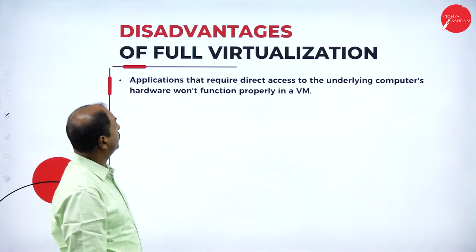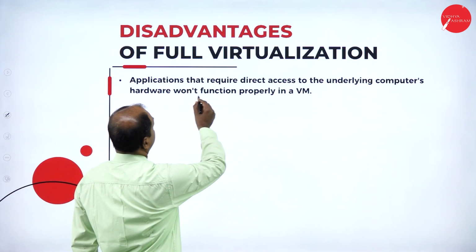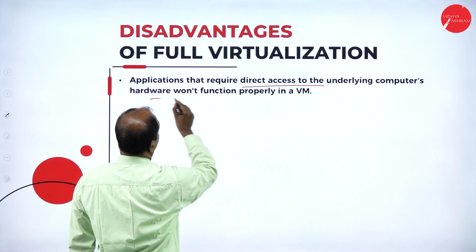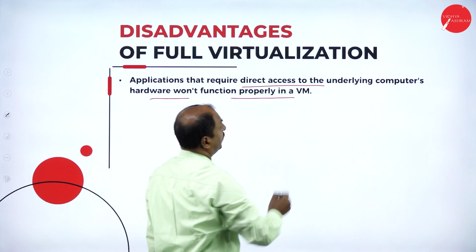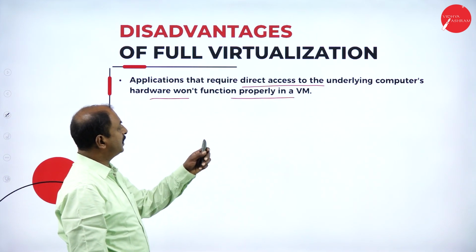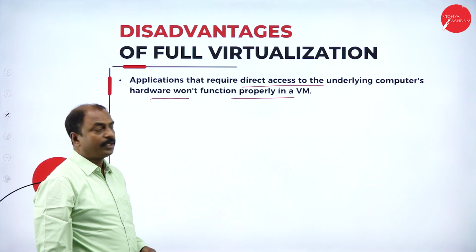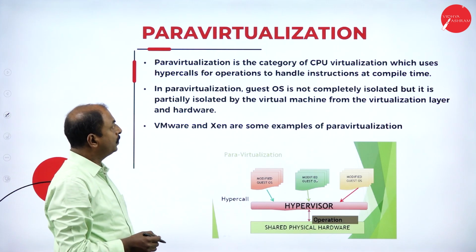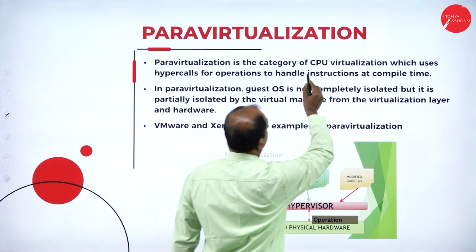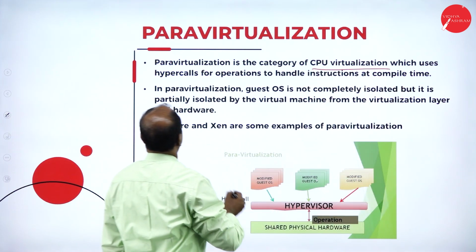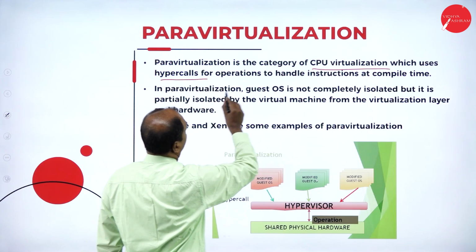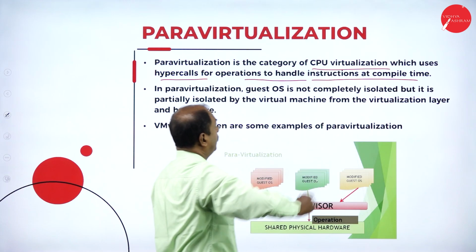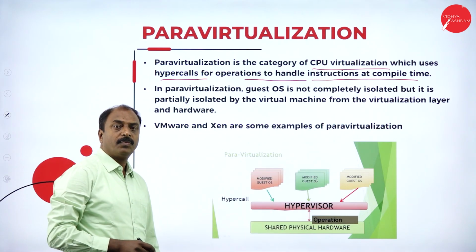And here, what are the drawbacks of this? Applications that require direct access to the underlying computer's hardware won't function properly in a virtual machine. This is the drawback of full virtualization. Next definition is para virtualization. Here it is a category of CPU virtualization which uses hypercalls for operations to handle instructions at compile time. So it is another type of virtualization.